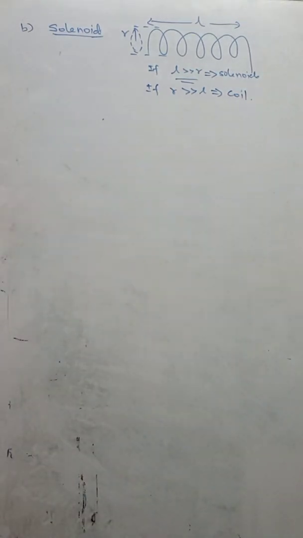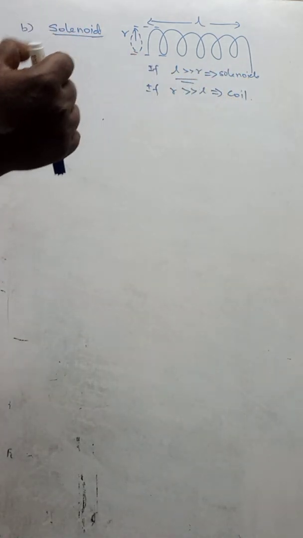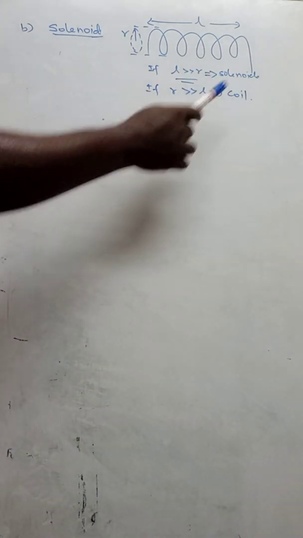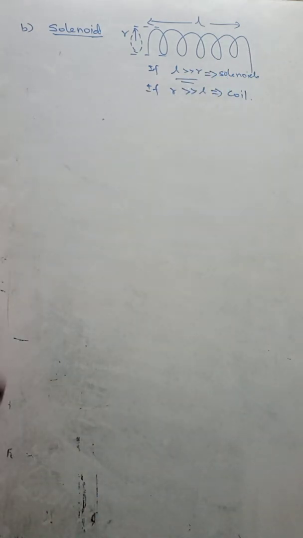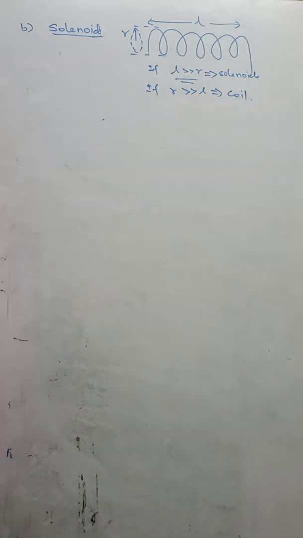If the length of the solenoid is greater than the radius, we call it a solenoid. If the radius is greater than the length, we call it a coil. For example, a spring can be considered a solenoid. But for a coil, think of a keychain ring: the radius is greater than the length, so that is a coil. And then you can ask, which one is the most powerful magnetic field?